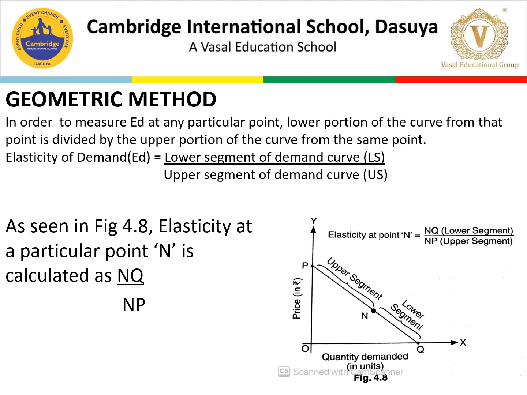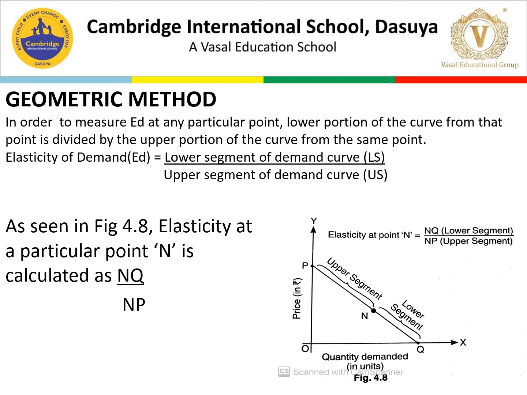As seen in figure 4.8, N is the midpoint which separates the upper segment and the lower segment. NQ is the lower segment. We always take the numerator as the lower segment and the denominator as the upper segment. NP will be your upper segment. So elasticity at point N is equal to 1 because this is the midpoint for both the segments.